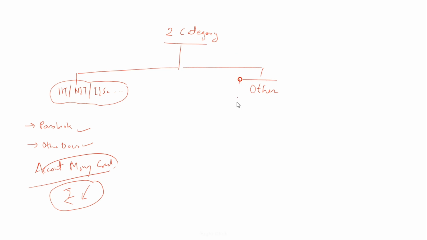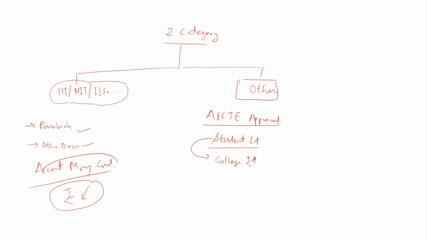But in colleges other than IITs and NITs, you need to do some process, because those colleges are not responsible. They mainly expect their students to apply themselves. First of all, you need a student ID for applying from your institute. If it is AICTE approved, then that college will give you a student ID and college ID. With the help of the student ID and college ID, you will apply on the website, at the link I have already shown you. There is a form, fill the form and just submit it.